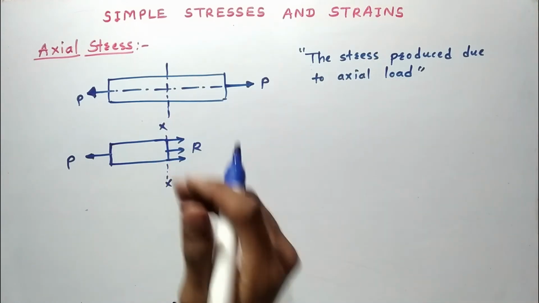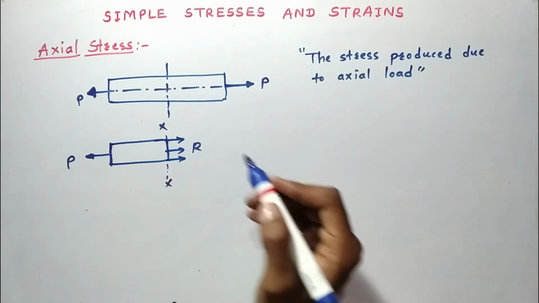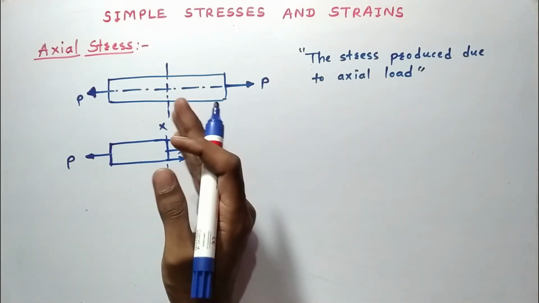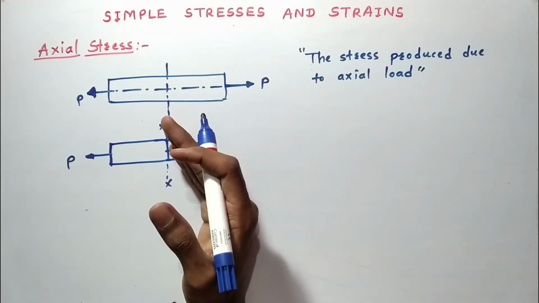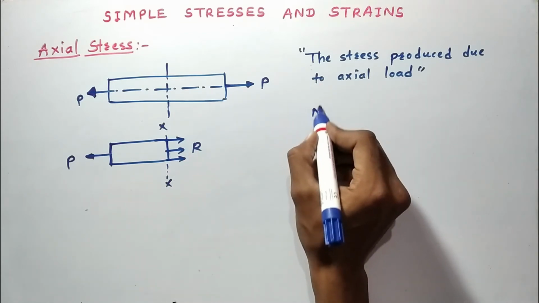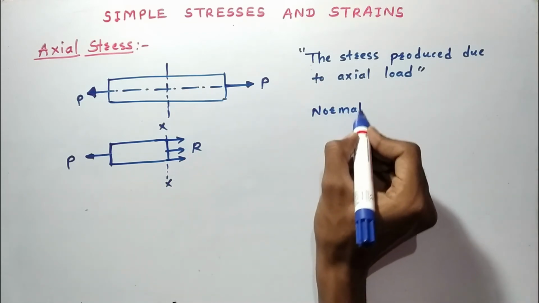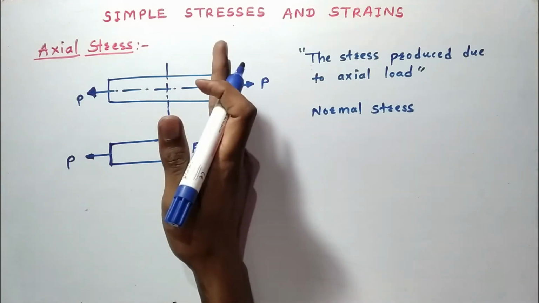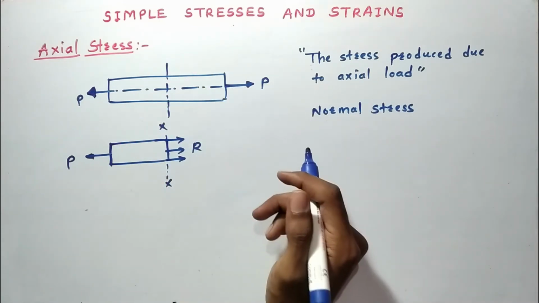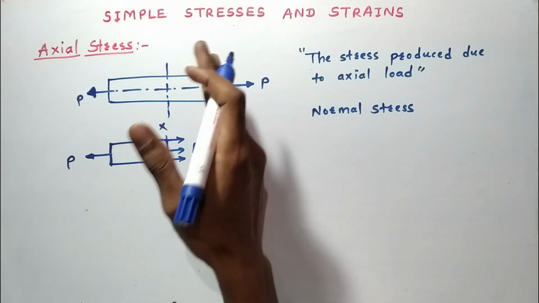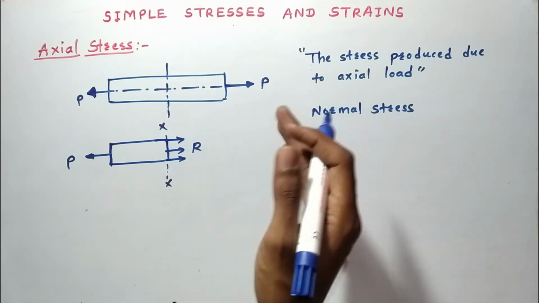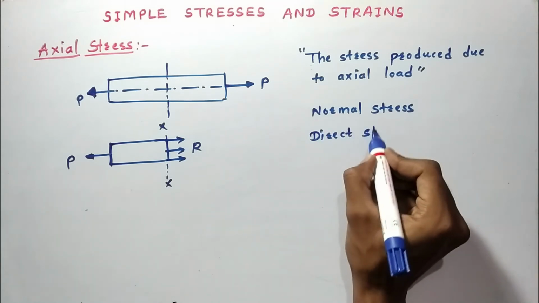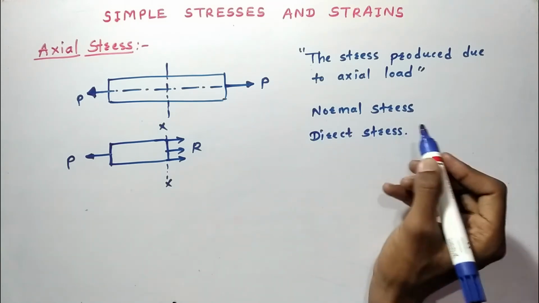Now this stress is also called longitudinal stress because it is along the length. It is also called normal stress because it is perpendicular to the cross-sectional area. Then it is also called direct stress.